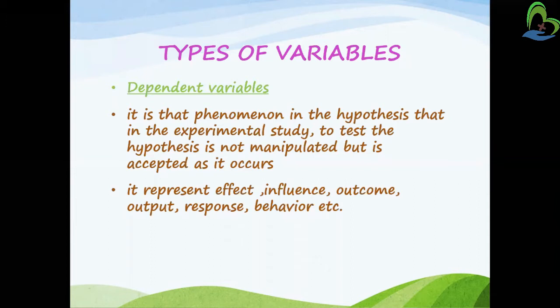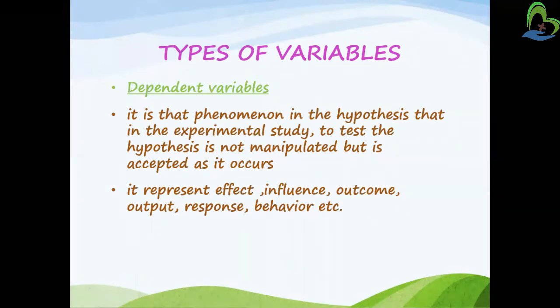But the dependent variable cannot be manipulated; it has a dependency on the independent variable. It is the outcome or response due to the effect of the independent variable. Obesity, that is, the weight, will vary if I have manipulated the independent variable, junk food. This was just an illustration. I have given you an example that independent variables can be varied, and we can manipulate them to have an effect on the dependent variable.